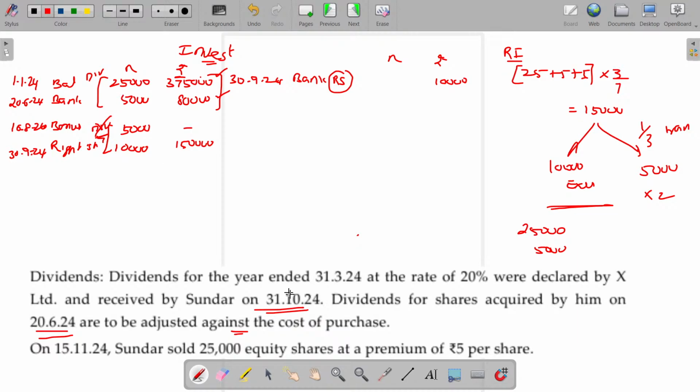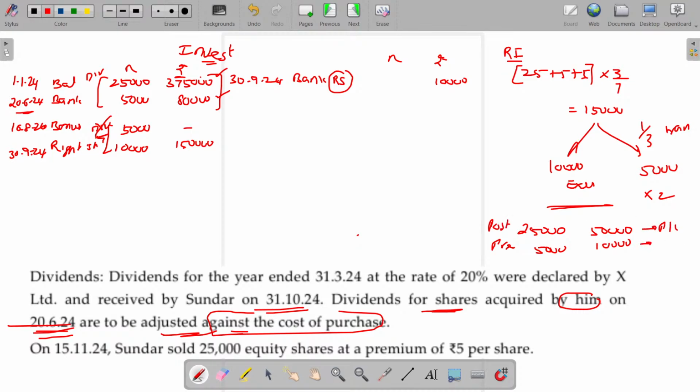For this, 2 rupees, here 50,000 rupees, here 10,000 rupees. Clearly stated. The dividend for the shares acquired by him on 26/24 is to be adjusted against the cost of purchases. This one is called pre, this one is called post. This will be transferable to the P&L account. This will be subtracted from the cost of acquisition.